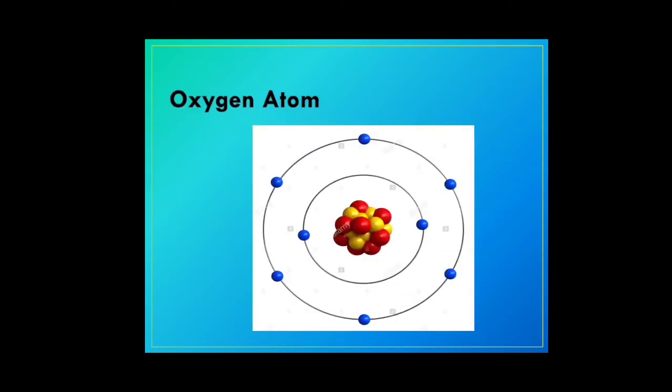Oxygen. The atomic number of oxygen is 8 and its electronic configuration is 2, 6. So the first shell has 2 electrons and the second shell has 6 electrons. So oxygen has 8 electrons. The K shell has 2 electrons, we see that here and here, and the second shell has 6 electrons. It has 8 protons and 8 neutrons. So it has totally 16 nucleus particles, 8 protons and 8 neutrons in the center.